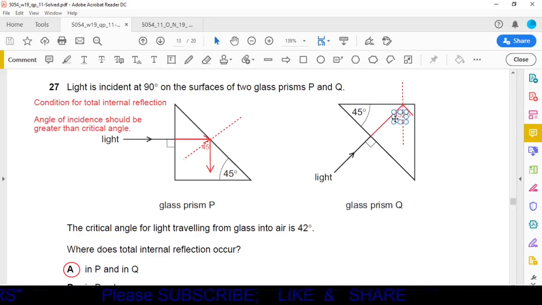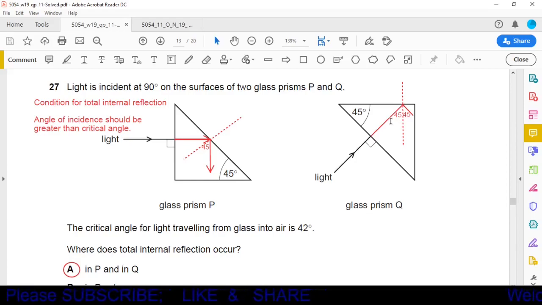Now it is a right angle. Here it is a right angle, a 90 degree angle. This angle we have found to be 45 degrees. So the angle in between the incident ray and the normal will be equal to 45 degrees. This angle will be equal to 45 degrees.